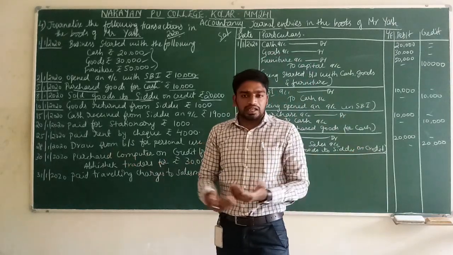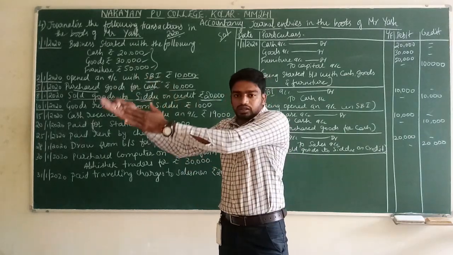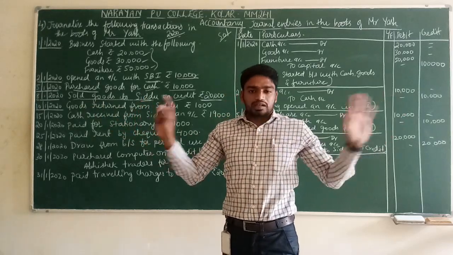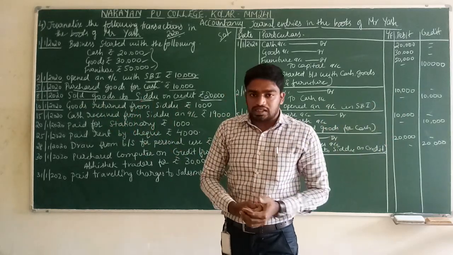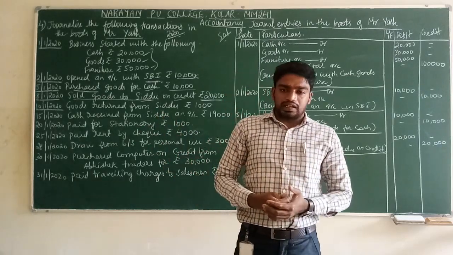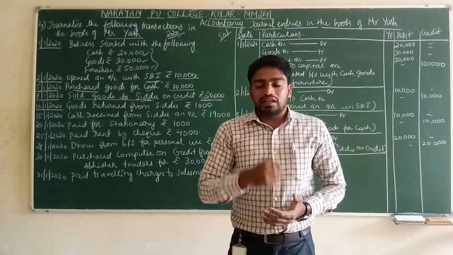Now come to the rule. How will we pass the journal entry? Now we have understood the transaction, which means whatever goods we sold to Sidhu, some goods are coming back to the business. Correct? That will be called a sales return. Now for this transaction, how will you pass the journal entry? By taking the help of rules. Come to the rule. Real account rule.